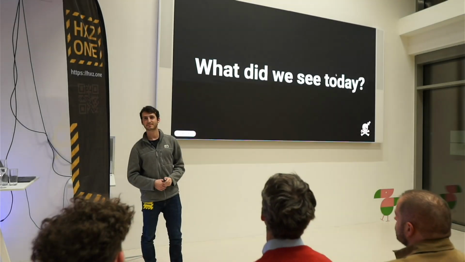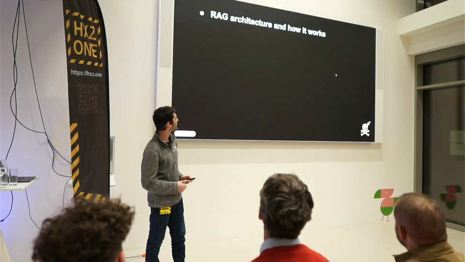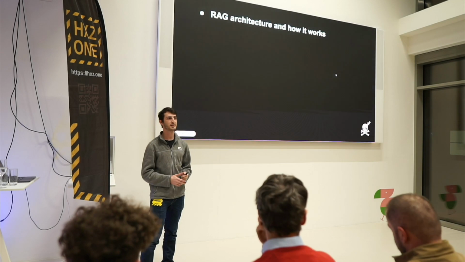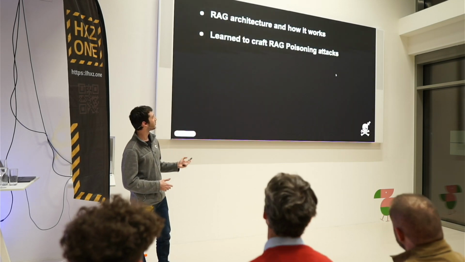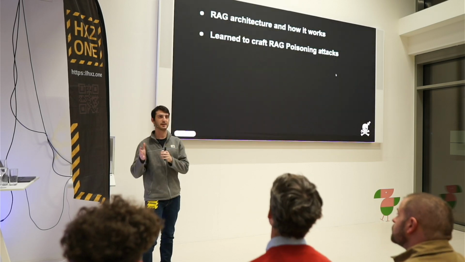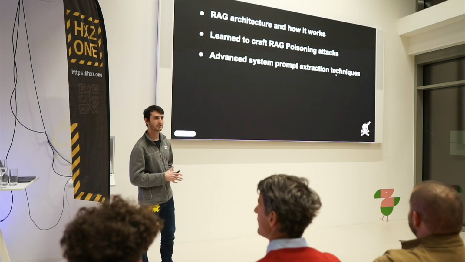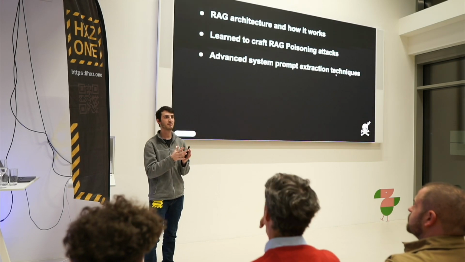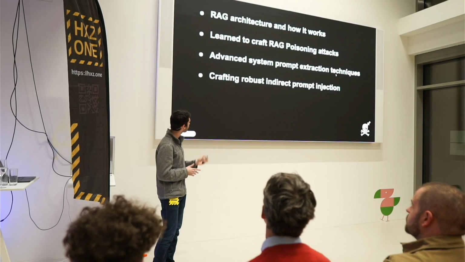So what did we see here today? First of all, we talked a little about RAG architecture and how it works and how AI gets the context it needs to answer questions. Second, we learned to craft RAG poisoning attacks using AI to manipulate other AI. We saw advanced system prompt extraction techniques, including how we can bypass second-degree security systems and output validation using ciphers and encodings.